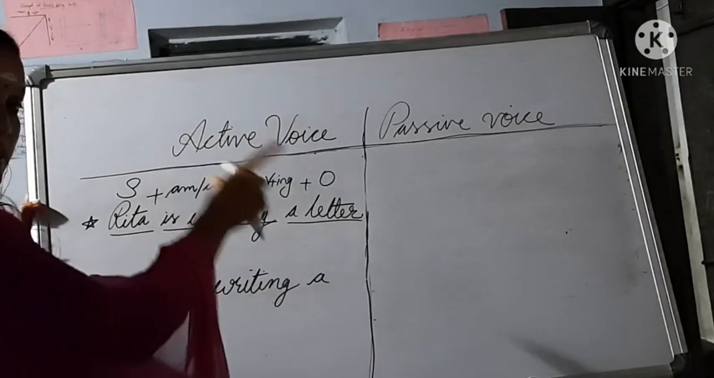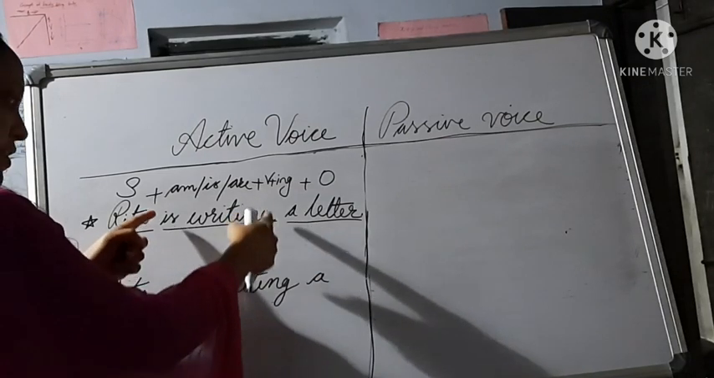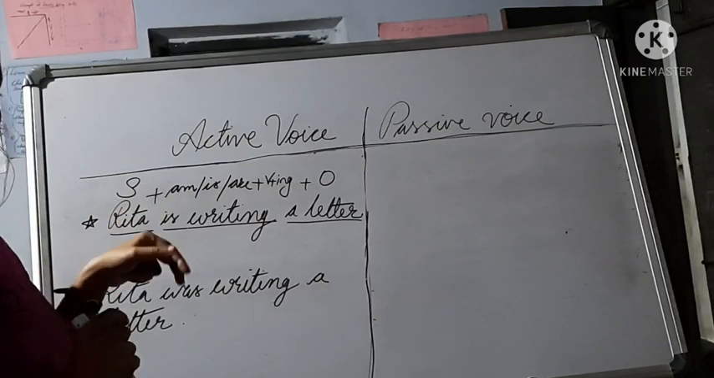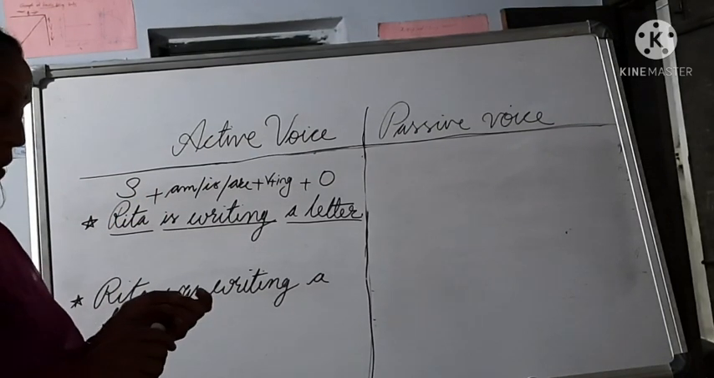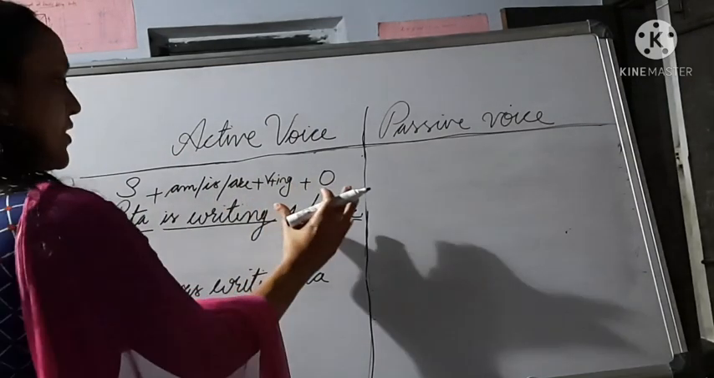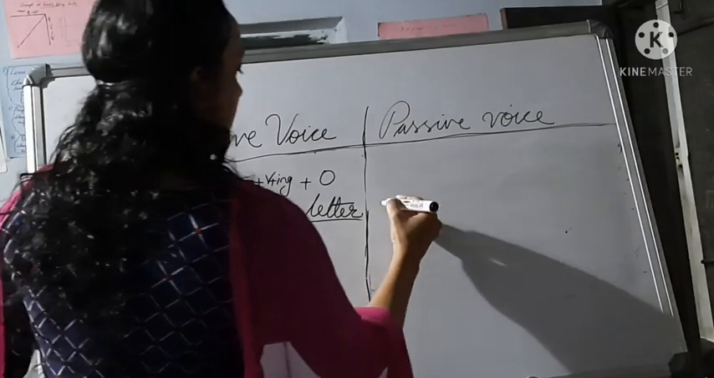But in all cases it will be like this, but change occurs only in the case of the verb. Okay, so let's see how to convert that into passive voice. First, as usual, you have to take the object. Which is the object here? A letter. First you take it and place it here. A letter.